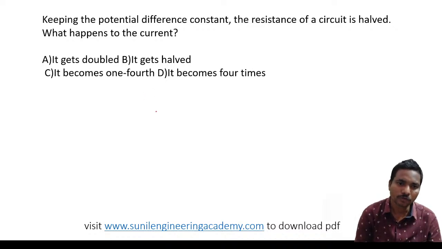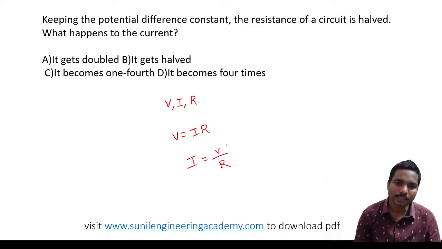We know very well the relation between voltage, current and resistance: V is equal to I into R. They are asking about the current, I is equal to V by R. And they said voltage or potential difference is a constant.